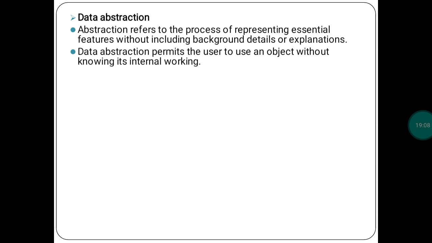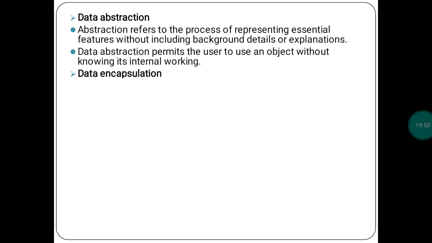But with the OOP concept, it is not necessary; you can access all the data available in the class without knowing its background details or explanation. Data abstraction permits the user to use the object without knowing its internal working, its background explanations, or the controls it has. Even if you don't know all that, you can still access it with the help of objects. That is data abstraction.